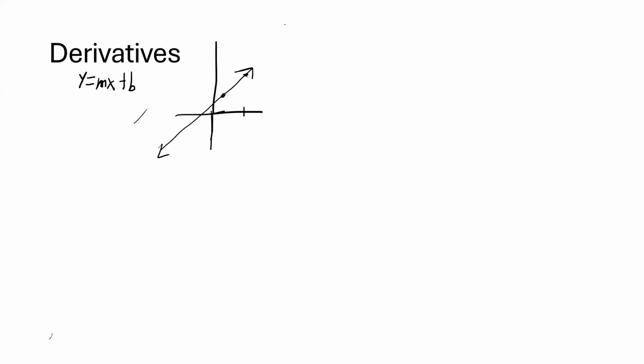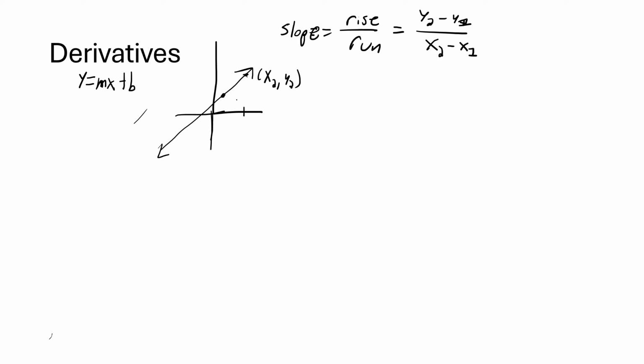So to see why, let's talk about what slope really is. Slope equals rise over run. We should be familiar with that. You may also know that as y2 minus y1 over x2 minus x1, because you're taking this coordinate's y value, this point being (x2, y2), this point being (x1, y1). And so you're taking the rise from y1 to y2 divided by the run from x1 to x2.